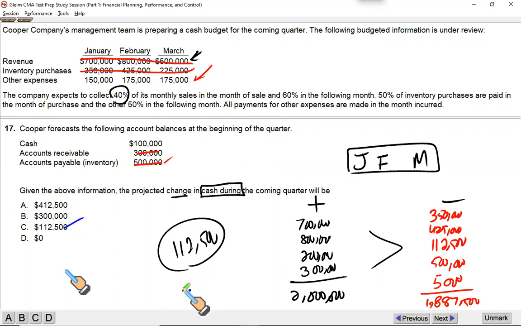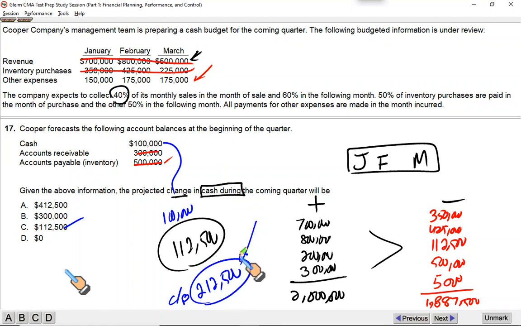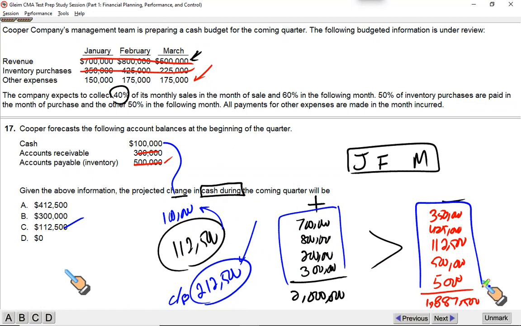Let's say you're required to find out what is the closing balance of cash. It's very straightforward. If $100,000 is the opening balance, and we're going to increase our cash balance by 112,500 during the period, then our closing balance must be 212,500. So be very careful about the requirement, what is required. If the question says what is the closing balance, you simply add the cash change to the opening balance. Or if the question says just calculate the change, you just take all the inflows versus all the outflows.